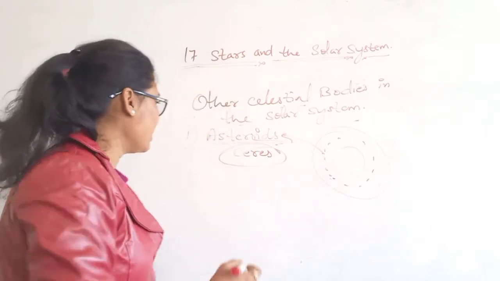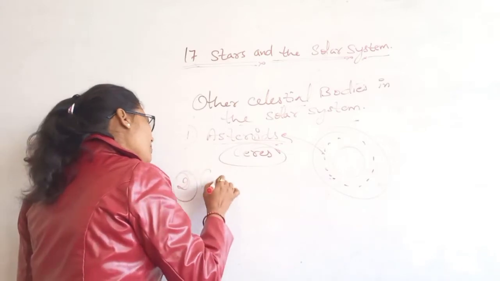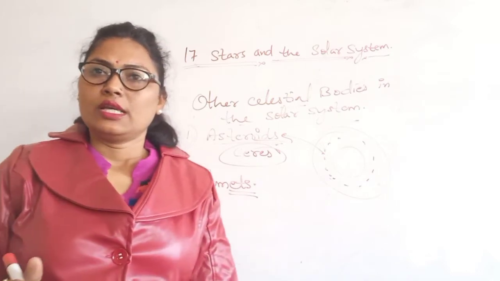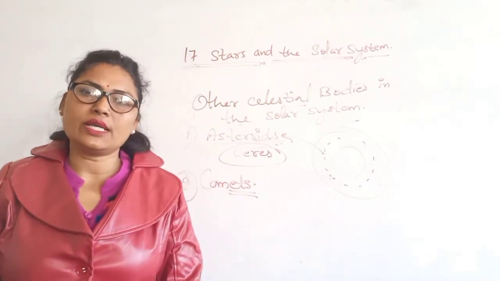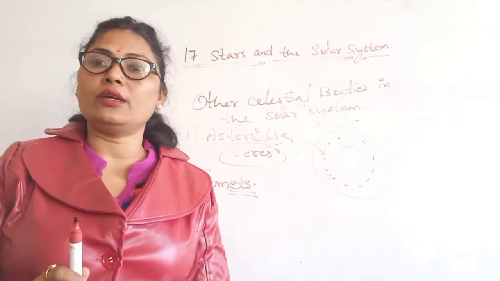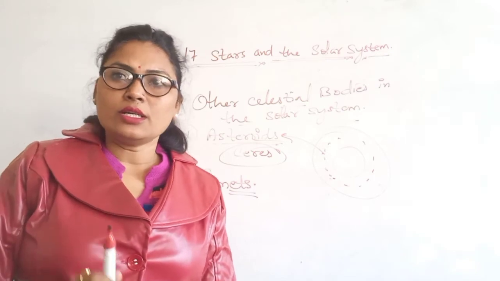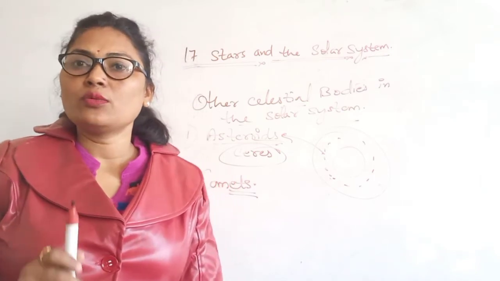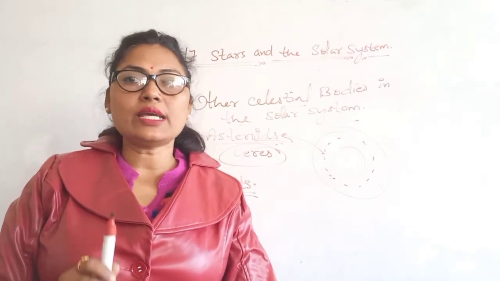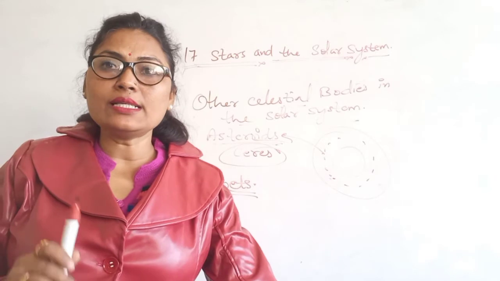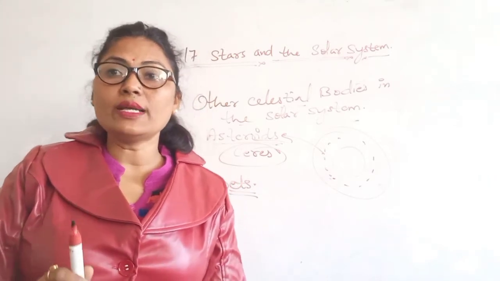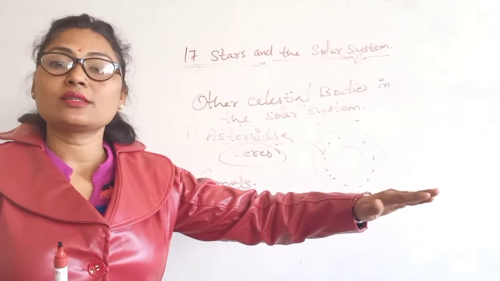Now second, we can take the comets. What are comets? Comets are celestial objects that revolve around the sun and have a very long period of revolution. Generally, they appear as a bright ball of fire with a tail composed of dust and gases that grows in size as the comet approaches the sun, and the tail always points away from the sun.